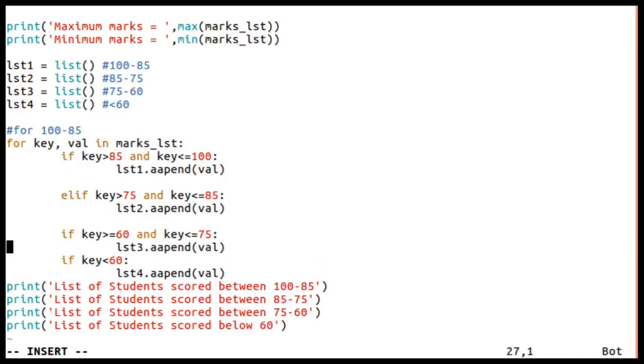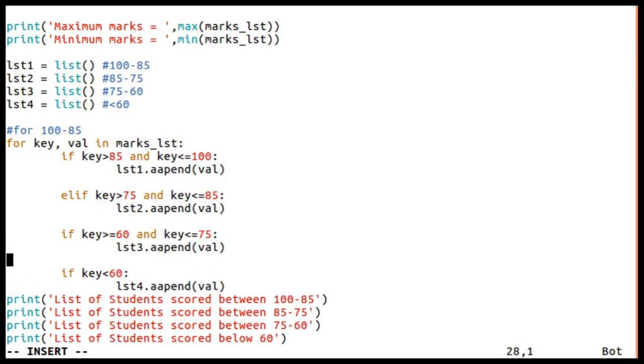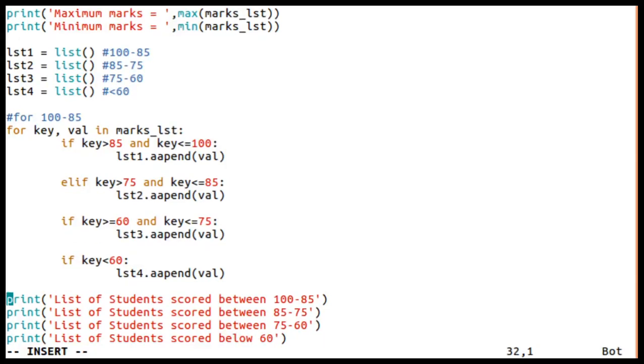If the marks is between 100 and 85, I'm adding that USN to list 1. If the marks is between 75 and 85, I'm adding that USN to list 2, and so on. By the end of this for loop, 4 lists will be created with USNs, and here I'm going to print them directly.